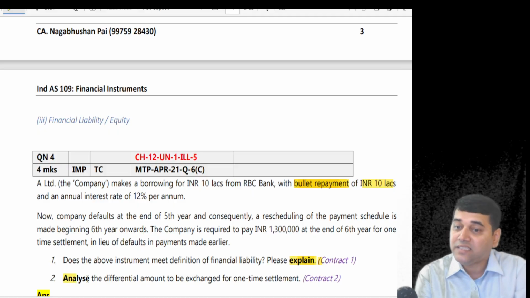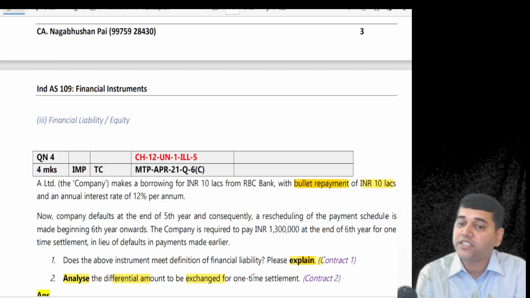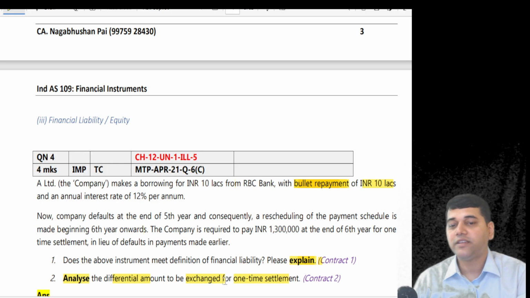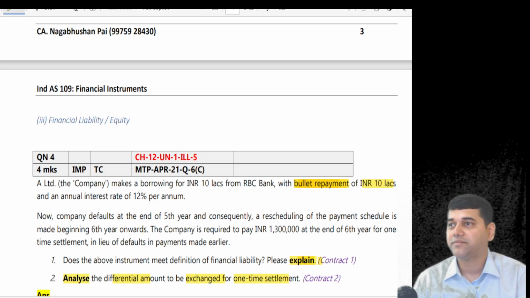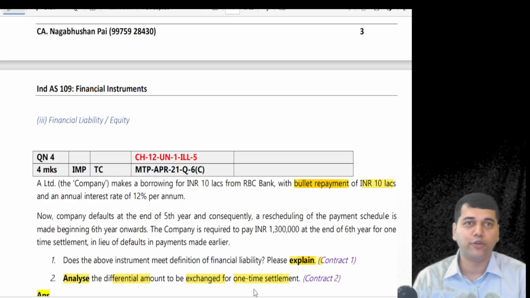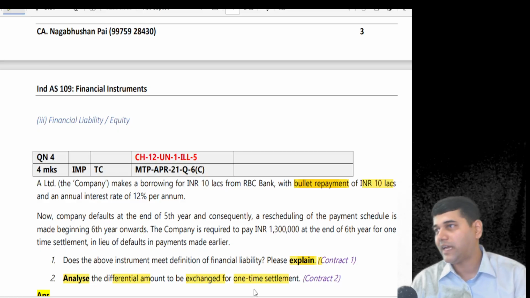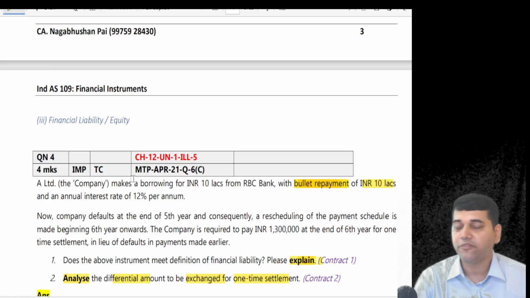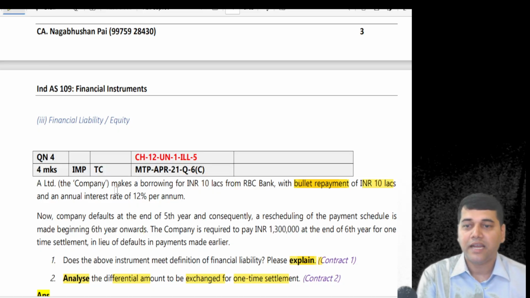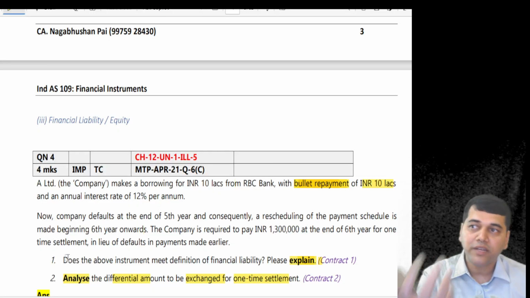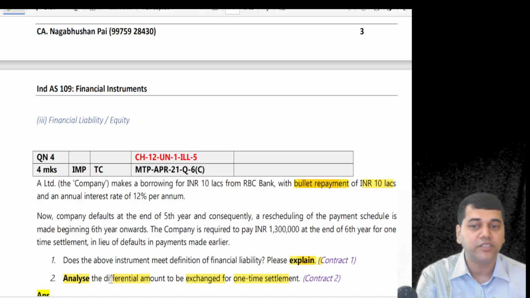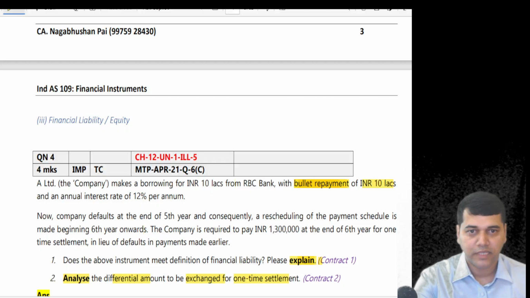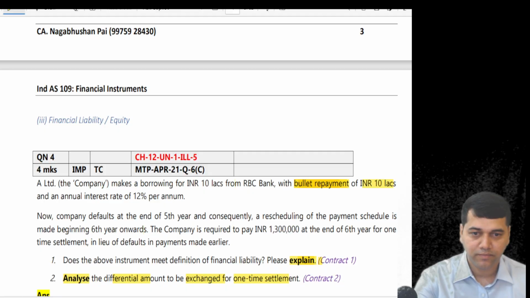Now, analyze the differential amount to be exchanged for one-time settlement. Can you tell me, students, what is the differential amount for one-time settlement? Please take out your rough book. I told you yesterday to bring a rough book. Take out your calculator. Students, you please pause the video. Read this question again. If possible, write something. And tell me how you would have written the answer. What is this differential amount they are talking about? Think about it. I'll give you time. Students, please pause the video and analyze this.